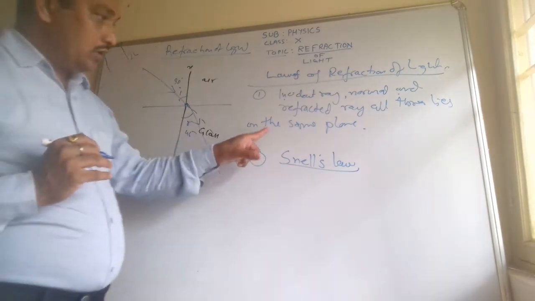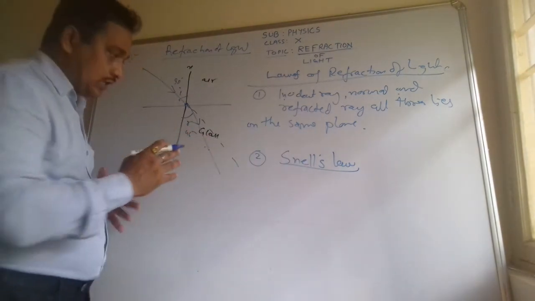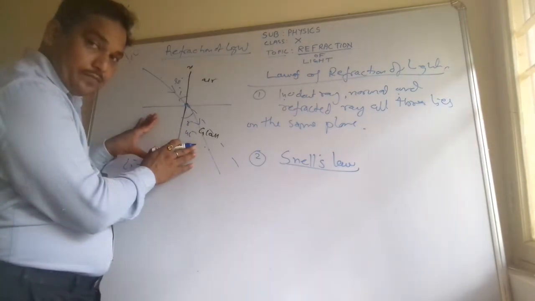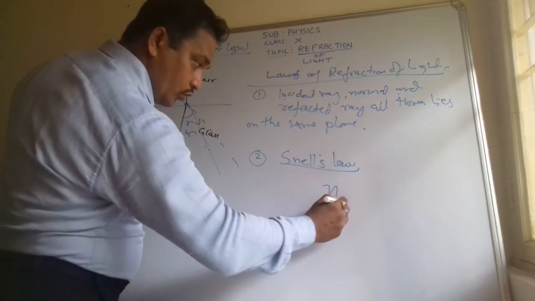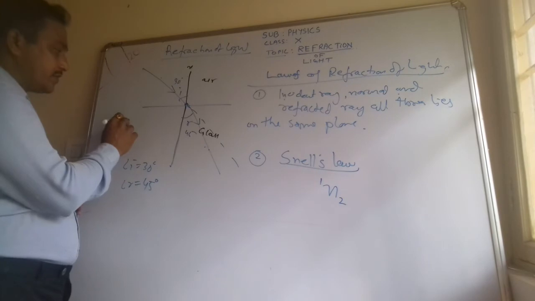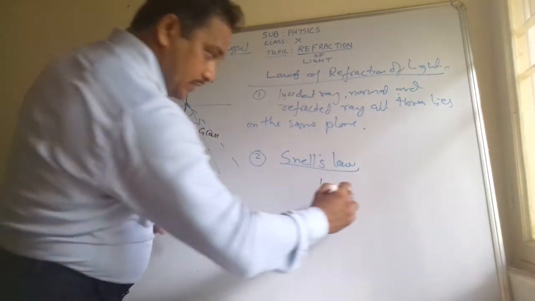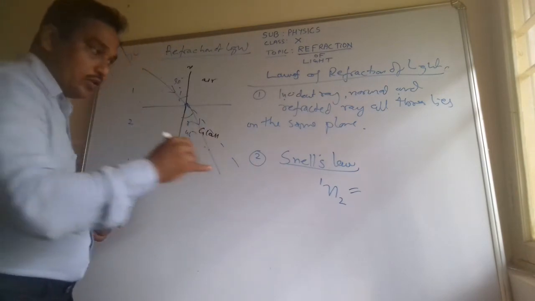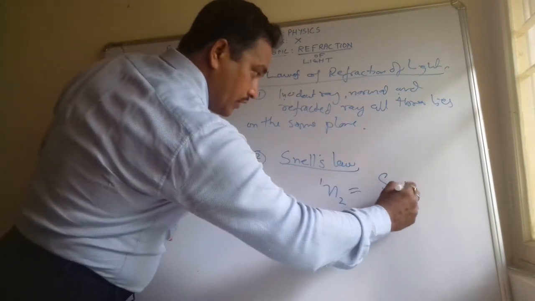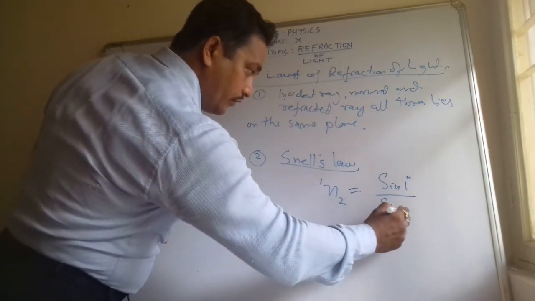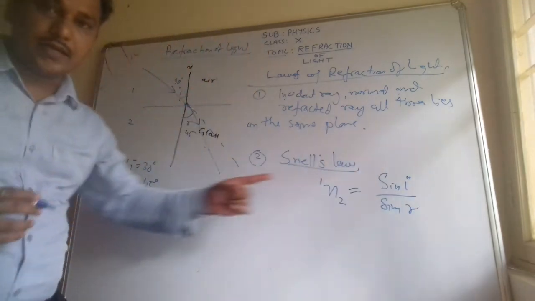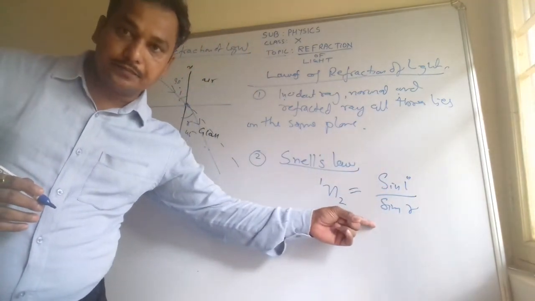So what is Snell's law? The refractive index of second medium with respect to first medium, N2 with respect to 1, we have to write like this, is equal to the ratio of sine of incident angle upon sine of refracted angle. Sine I by sine R.